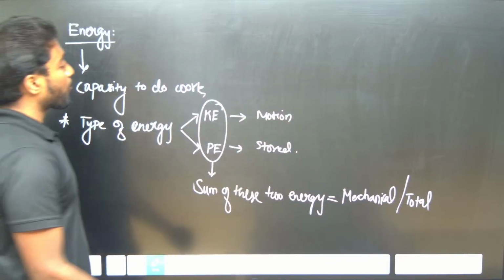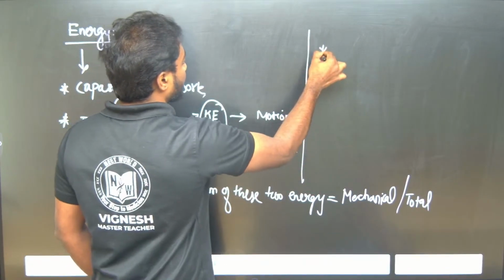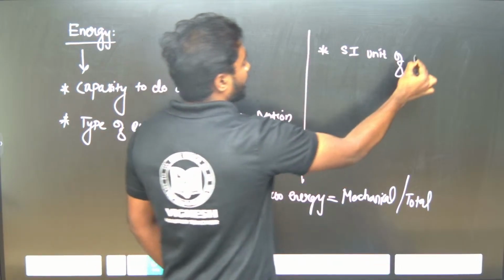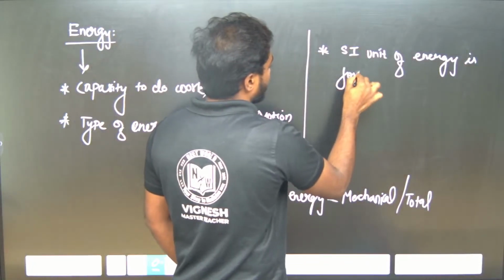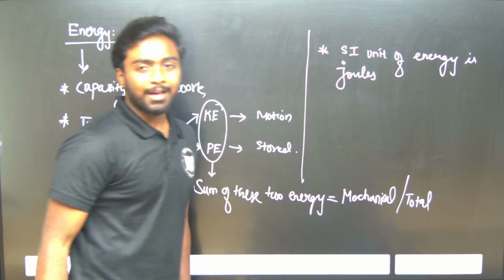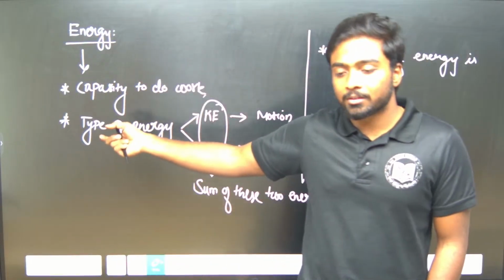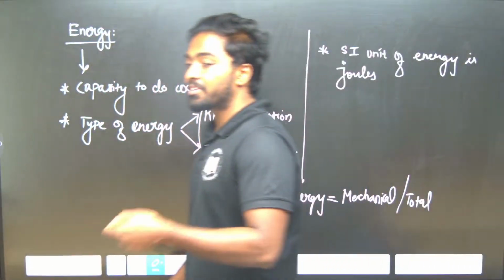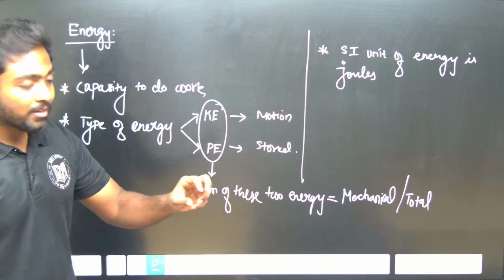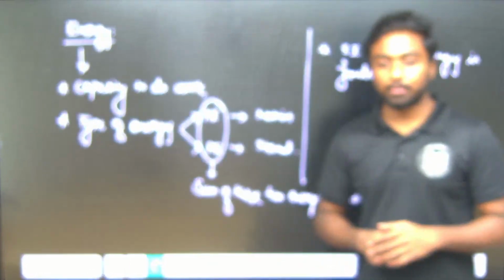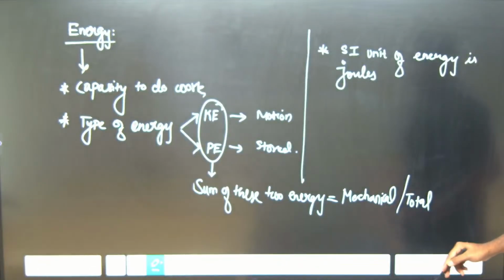Next point: the SI unit of energy is joules, the same SI unit as work done. So instead of work done, we can use these energy formulas. You may have doubts about how we can use them in some questions; we will see such questions in upcoming sessions and problems. Now we will see the formulas.